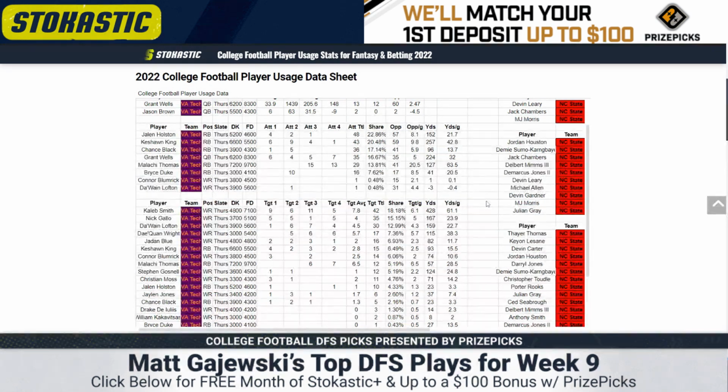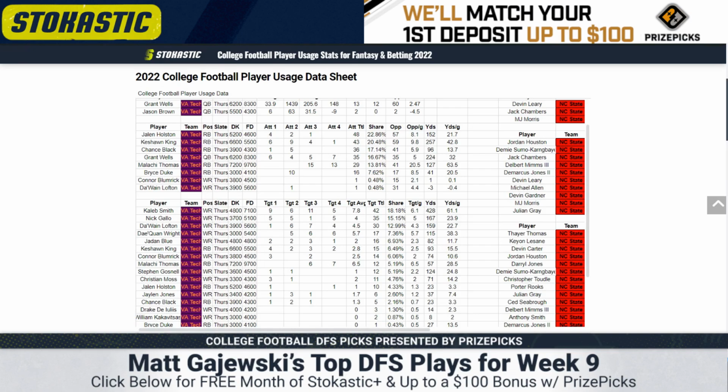Among the receivers, this is a complete nightmare to target. Nightmare. I probably just want to play Thomas and move on, but let's break it down because somebody has to do it. First thing, Stephen Gosnell hasn't played in 2 games. He's expected back here. I don't think he plays a ton, maybe 30 to 50% of the routes, but they've sort of consolidated opportunity. If not for Gosnell coming back, I would be pretty confident in Dwayne Lofton's snaps. He has an 88% and 83% route share over the last 2 games. That's pretty good for this team. He's only 3,900. I think he's the favorite to lead the team in routes.